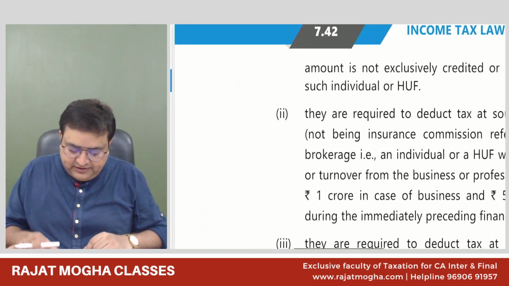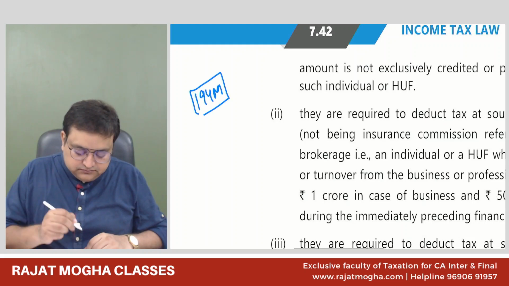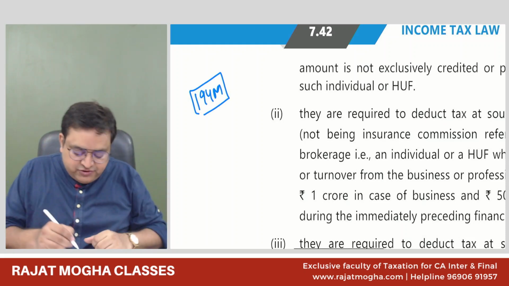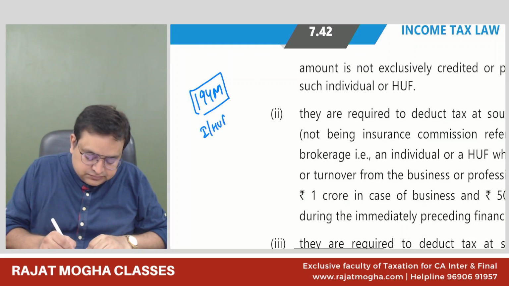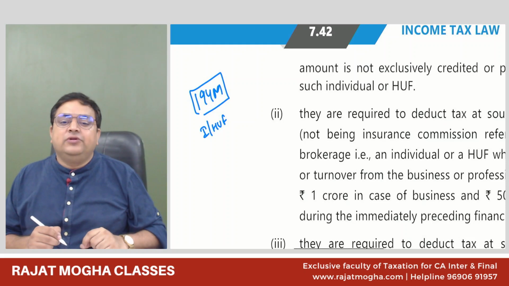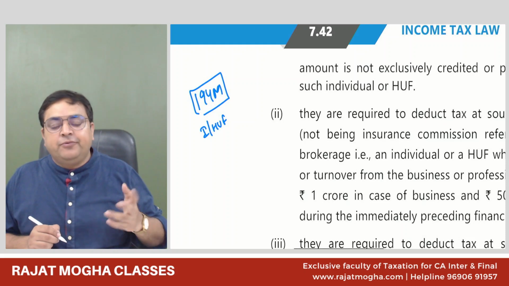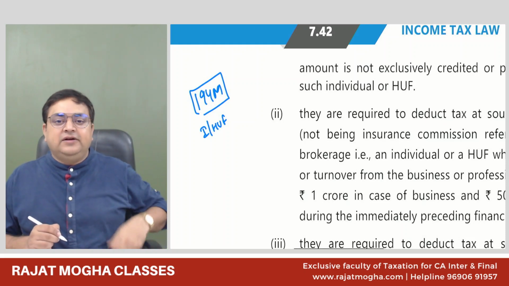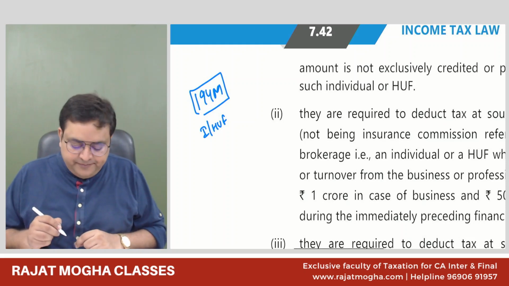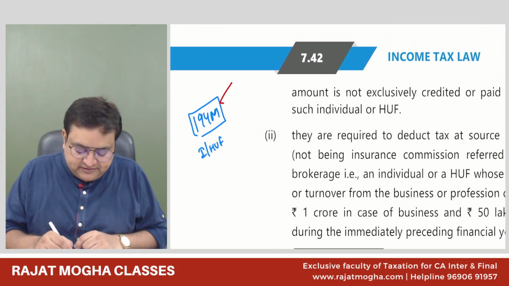So there is an important section, 194M. 194M here is applicable to individual or HUF. Mainly small individual or HUF, whose turnover of the last year is not more than 1 crore, or whose business turnover is 1 crore, professional turnover 50 lakh rupees. If their turnover is not more than 1 crore or 50 lakh rupees, then they can come over here. Why? Because actually 194M is the combination of 3 sections.